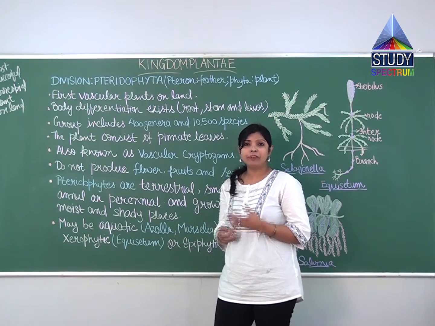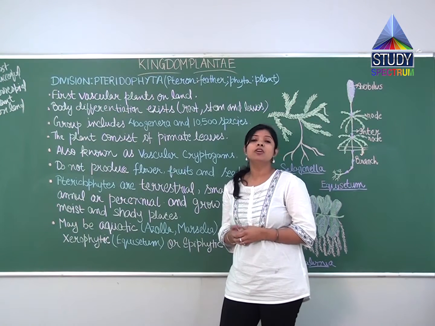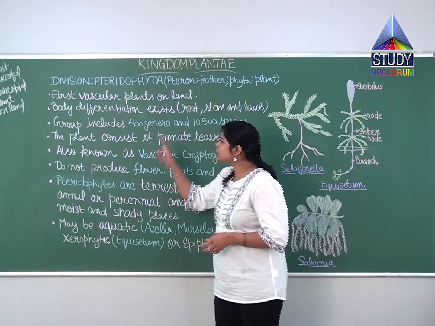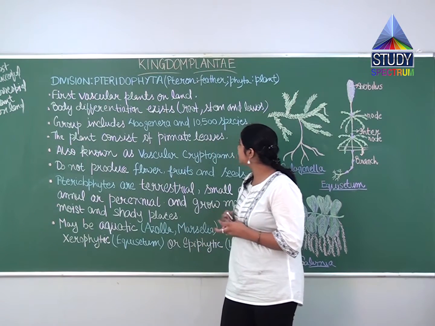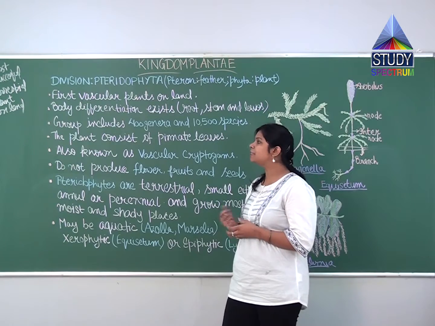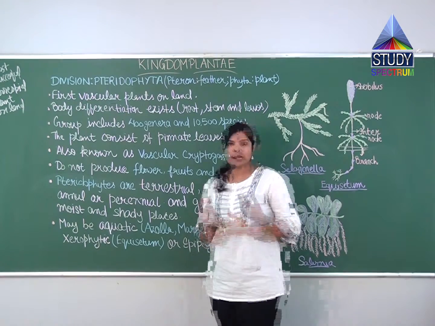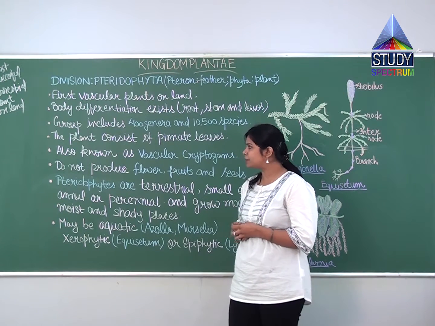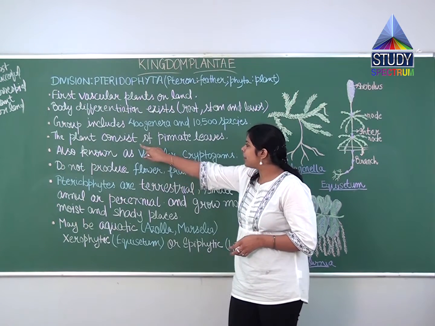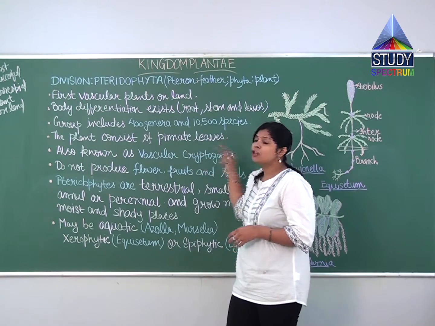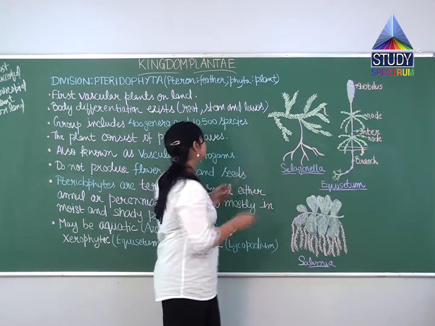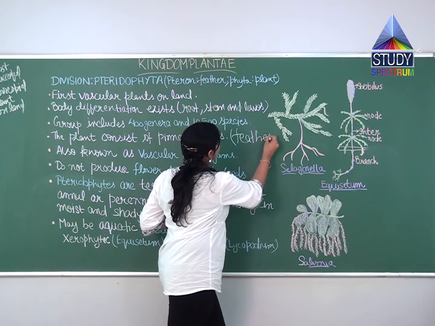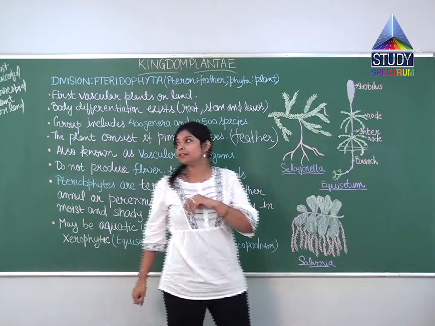Other than this, if I talk about the origin of pteridophytes, they were found in the late Paleozoic era. This group includes 400 genera and 10,500 species. It means it's a large group. Other than this, the plant consists of pinnate leaves. What is the meaning of pinnate? Pinnate means again a feather-like appearance.